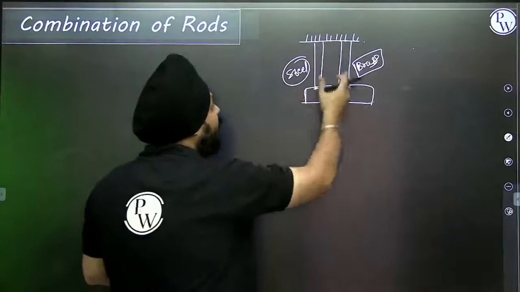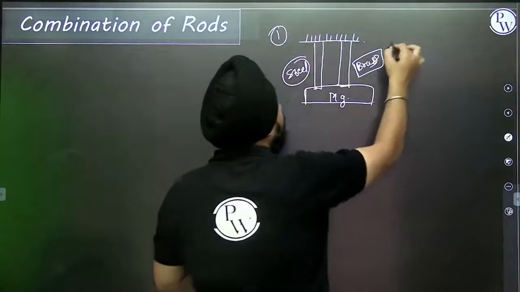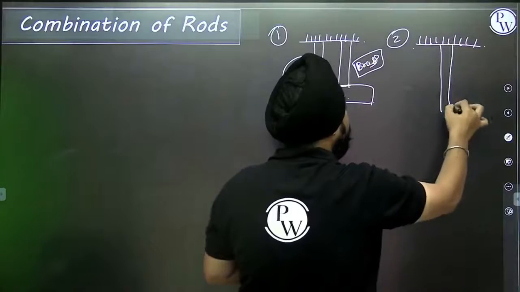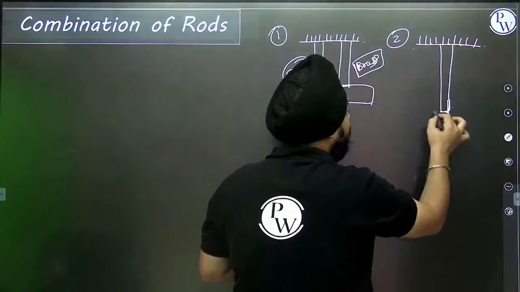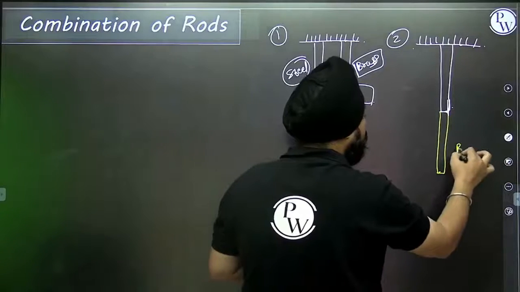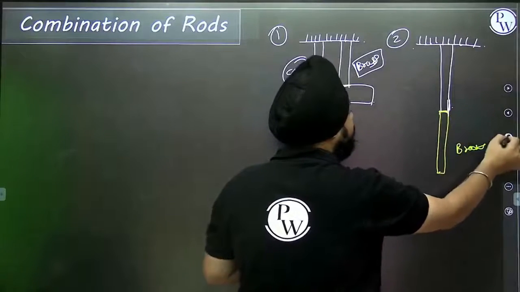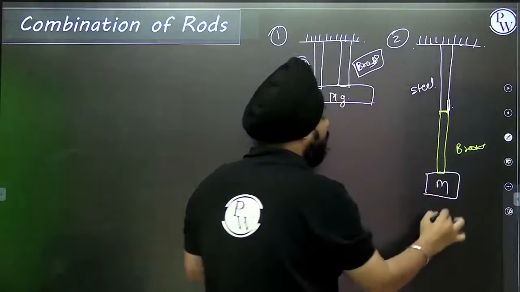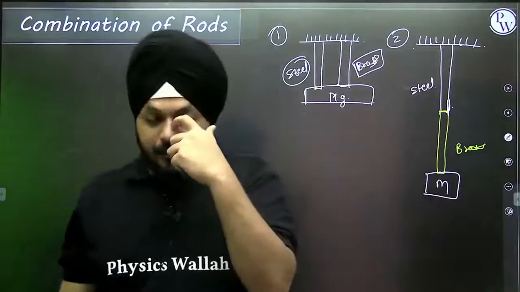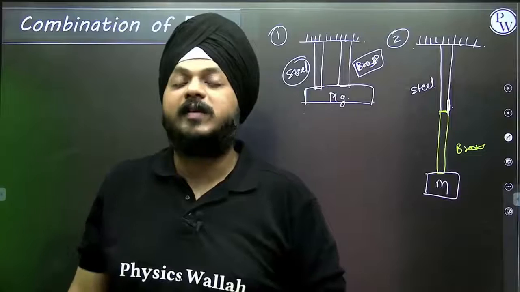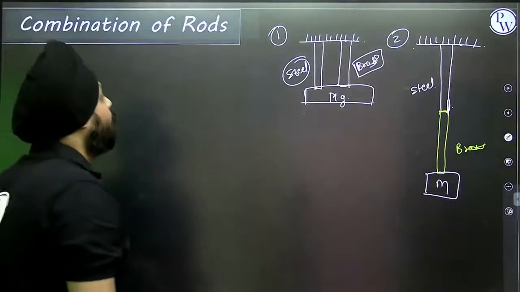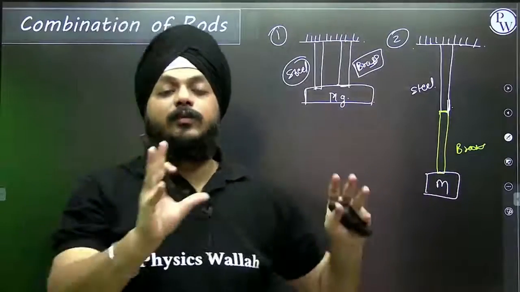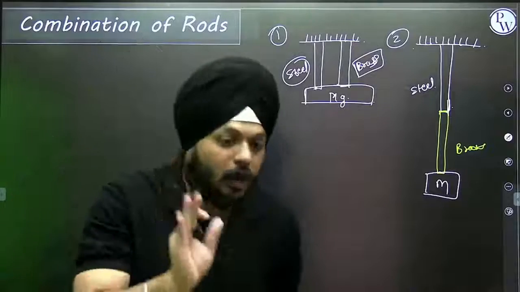But how to solve this kind of sums? Let us take another example. Suppose two rods are attached this way. The first one is steel. The second one is brass. And mass is attached to it. On attaching the mass, whether these rods will face elongation or not, whether we are able to observe the elongation in the objects and the solids or not.